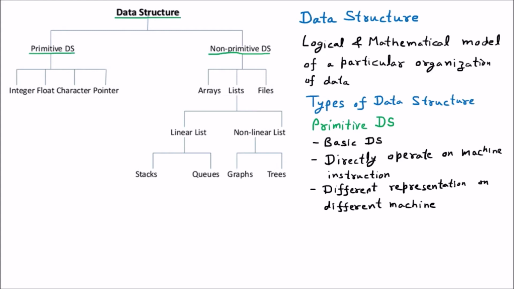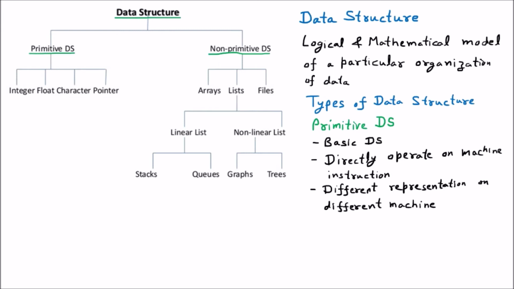Many of the system are saying integer is having 4 byte. So integer is same, but how much memory they are consuming, how much we are going to represent them, what is the way of representation, that depend upon machine to machine. Although the integer is going to take the integer values, that is very much simple, but their range, their way of representation, that depend upon the different machine. Maybe I am using some other Windows, or you are using some other Windows, or maybe some other operating system, then the representation will be different.